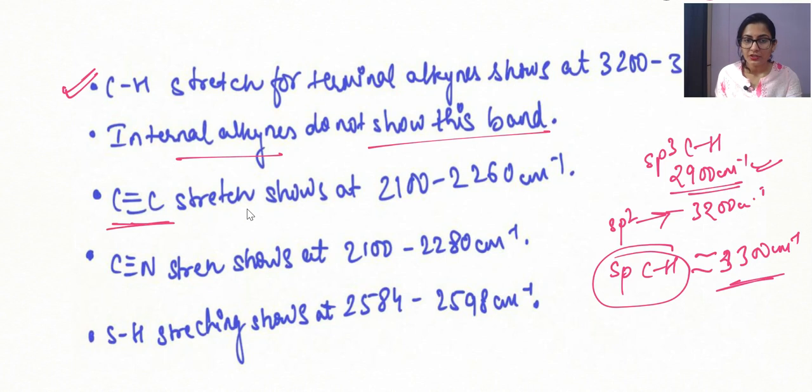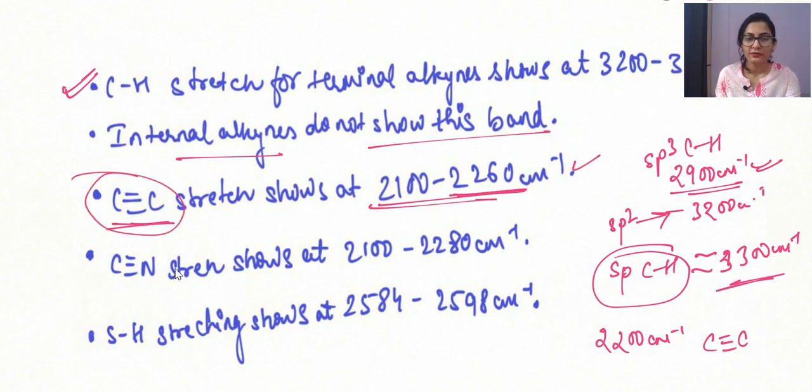The carbon-carbon triple bond stretching frequency is also at around 2200 centimeter inverse. So just roughly remember that 2200 centimeter inverse is our carbon-carbon triple bond stretching frequency. The value given in the question definitely lies in this region, so it must be our triple bond stretching frequency. Similarly, the carbon nitrogen stretching frequency is also at the same value.